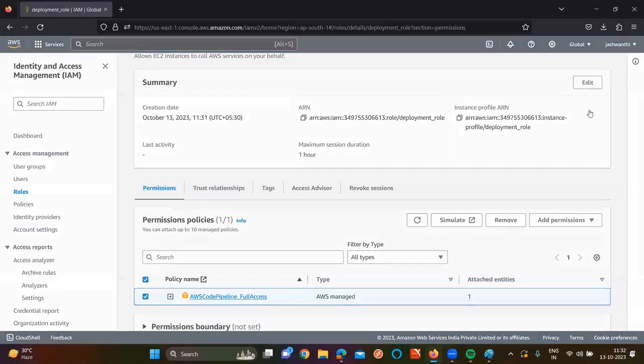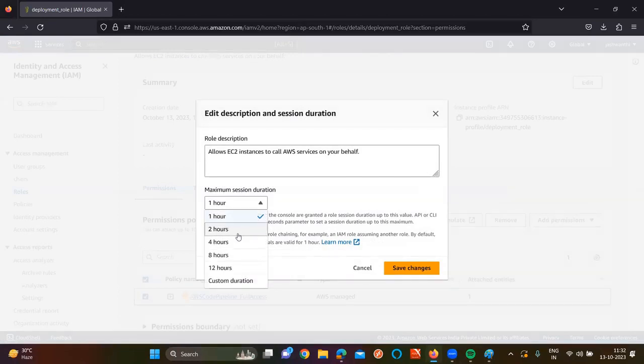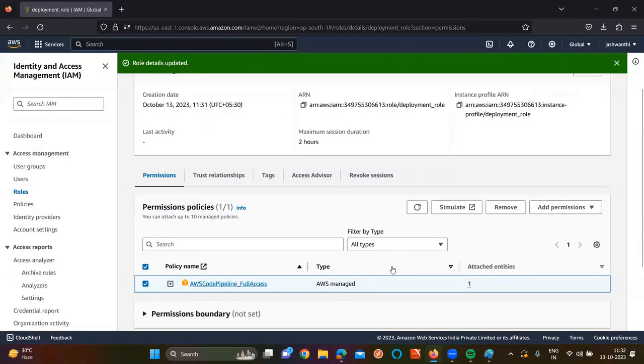Even if you want to edit, click on edit. Sir, for the maximum session, for example, my deployment will take 1.5 hours. Click on 2 hours. After 2 hours, whatever role you are using is going to terminate automatically. You need to log in again. So if I give 2 hours of session, after these 2 hours it is going to expire automatically. And if I want to log in, I need to log in one more time.